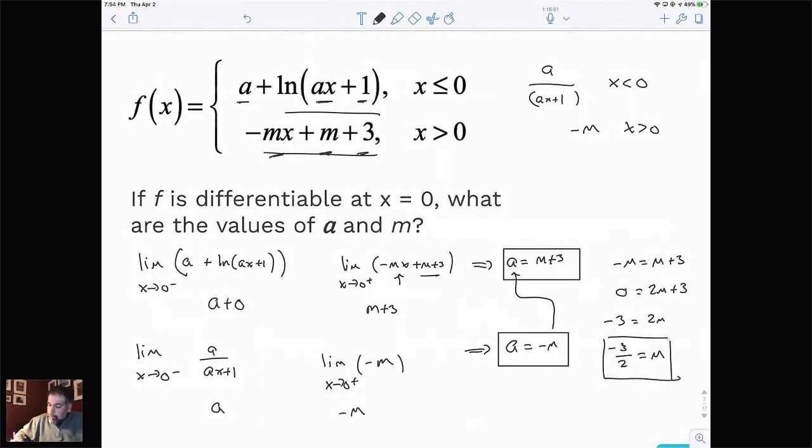At that point in time, we know that a is equal to the negative version of m. So we're going to end up with a is equal to positive 3/2. And those are the values of a and m that we're looking for.